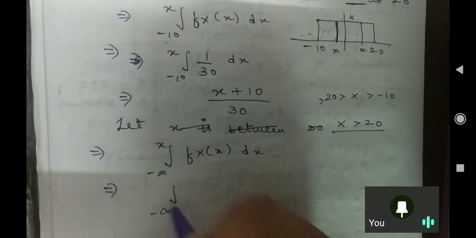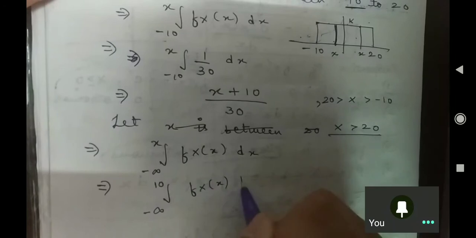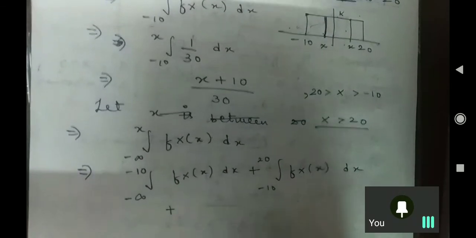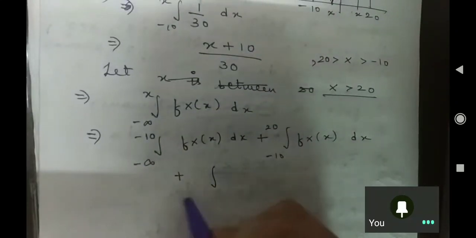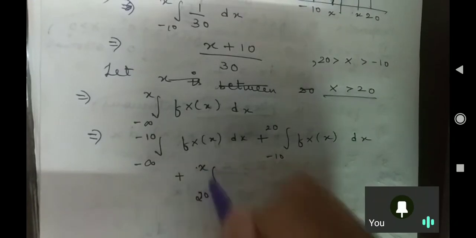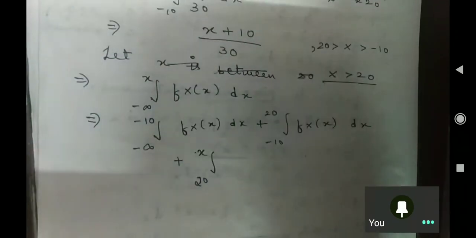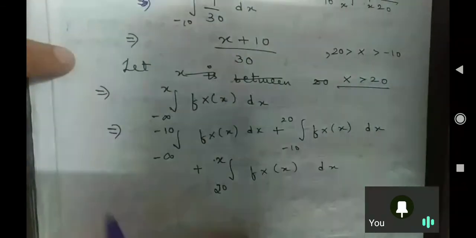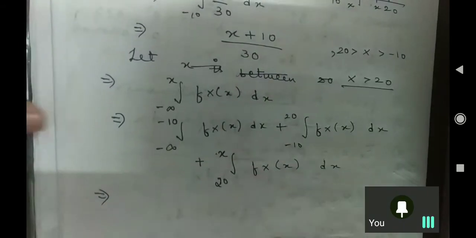First of all, you break it from minus infinity to minus 10 of fx dx, plus minus 10 to 20 of fx dx, and then from 20 to x of fx dx. Is that clear? Any problem to anybody till here?